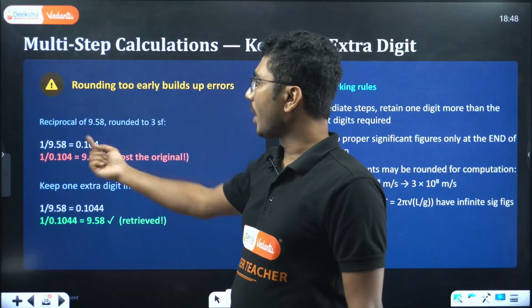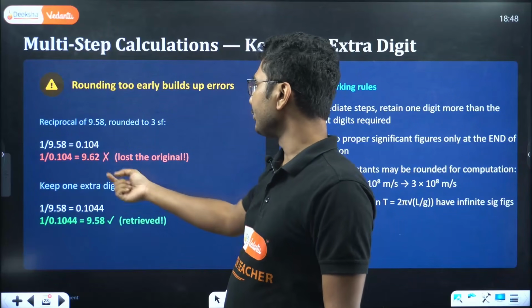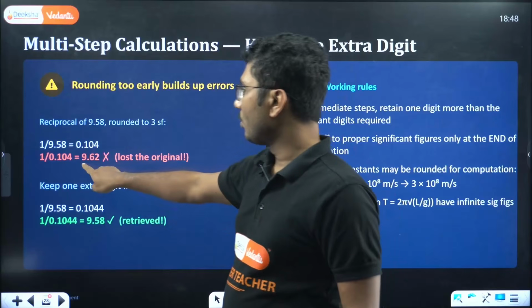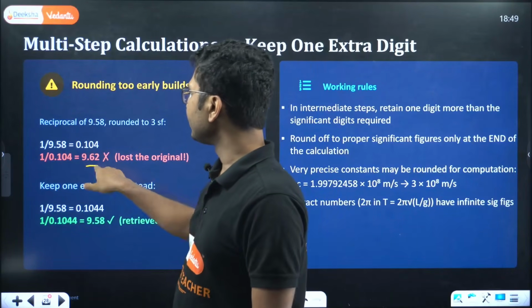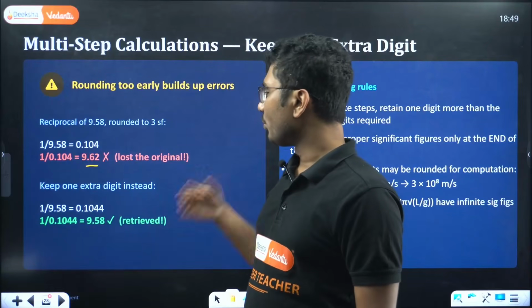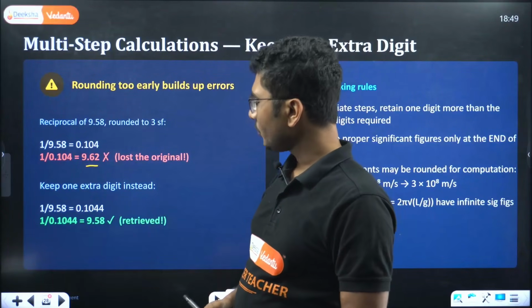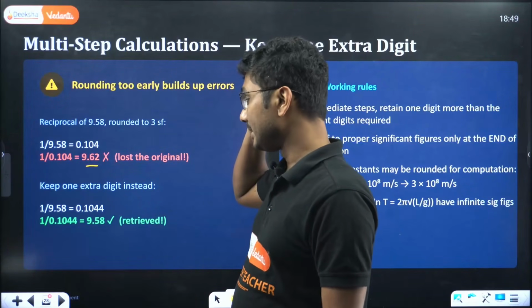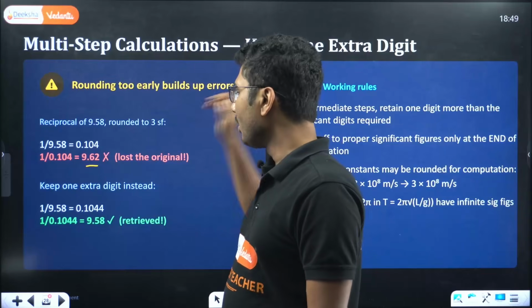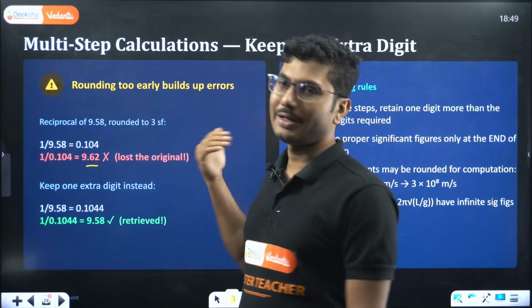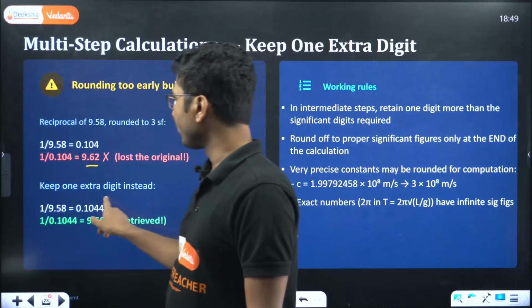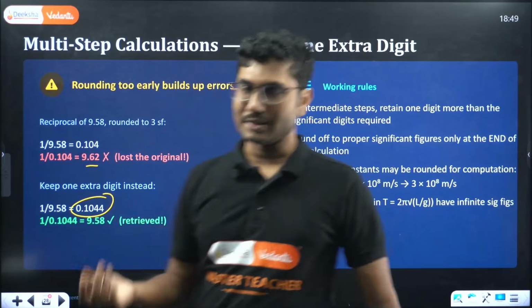Now 1 by 0.014 is equal to 962, which is not the original digits, it is more than 1. So you need to keep one extra digit, and then keep the significant figures.